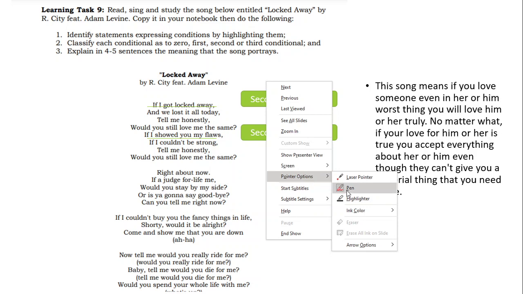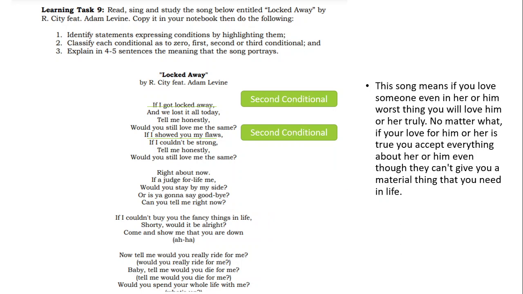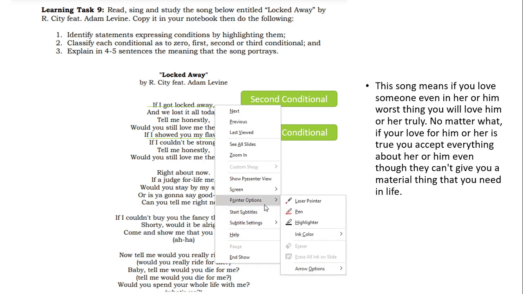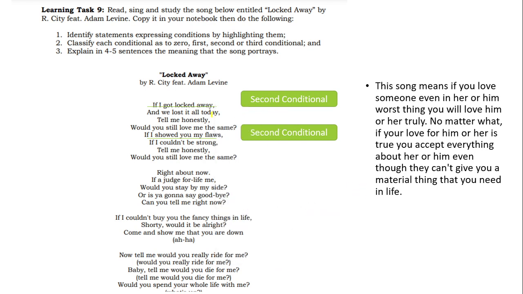So we copy the lyrics on a paper, maybe intermediate or bond paper, because we need to highlight it. Earlier I said not to, but since that is the first thing we need to do, we need to highlight. We can use a highlighter if we have one at home, or we can use lines or circle it to show that you found the conditional sentences. If I answer, I can highlight this. It started with an if clause, and this. As you see, there are many more.